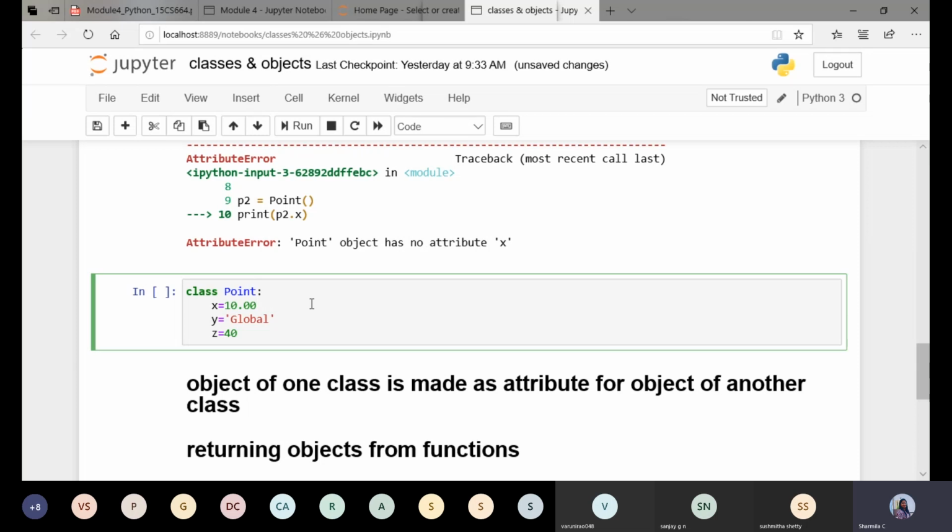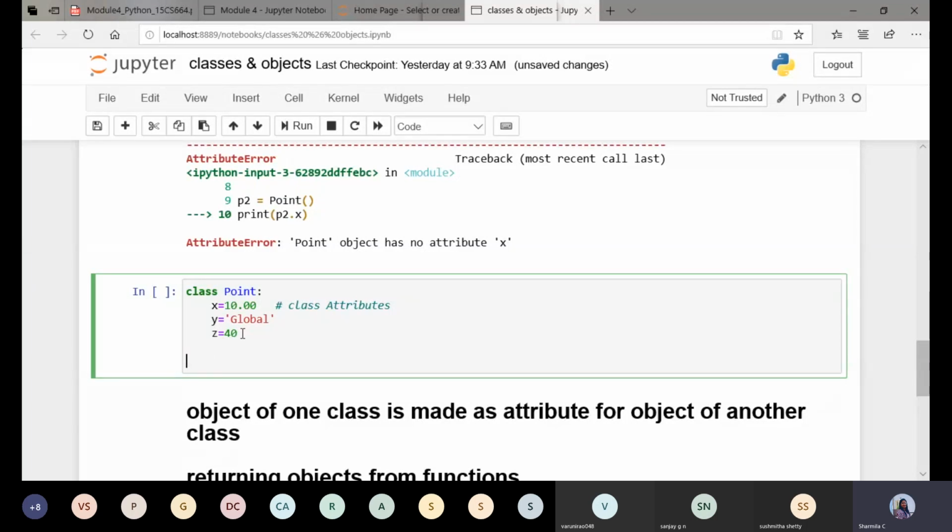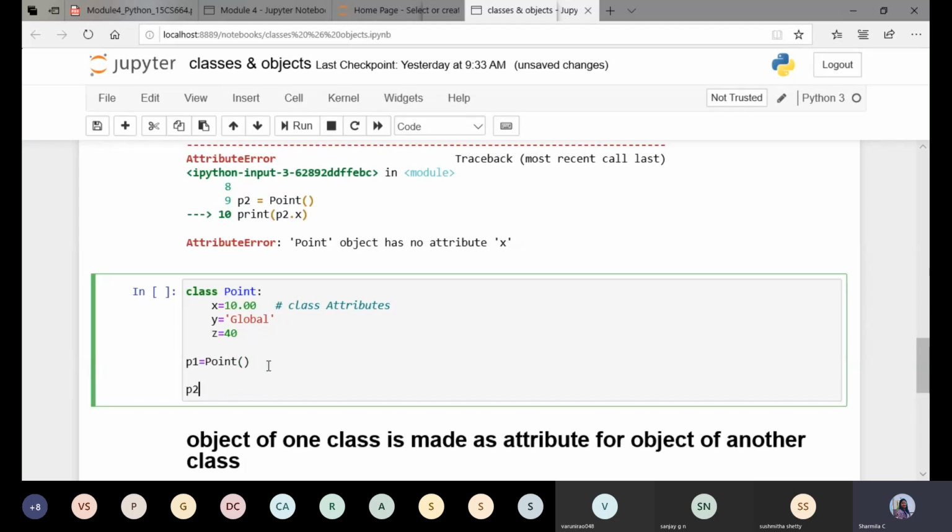Now these attributes are called class attributes. Here the class attributes are x, y, z. X is assigned the value 10, y is assigned a string value, global, and z is assigned the value 40. After creating a class with its class attributes, I'll define an instance of the class, that is p1, where p1 is an object. Then I'll create one more instance, p2, of the class.